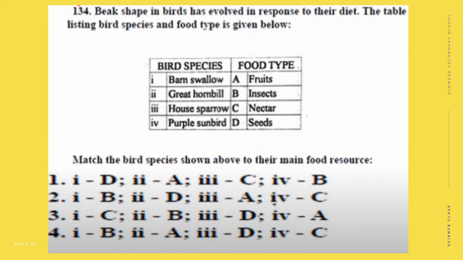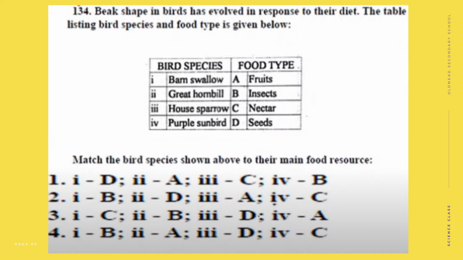Okay friends, first question is, beak shape in birds has evolved in response to their diet. The table listing bird species and food types is given below. The bird species are: barn swallow, great hornbill, house sparrow, purple sunbird, etc. And food types are given in A, B, C, D options. We want to match these options.